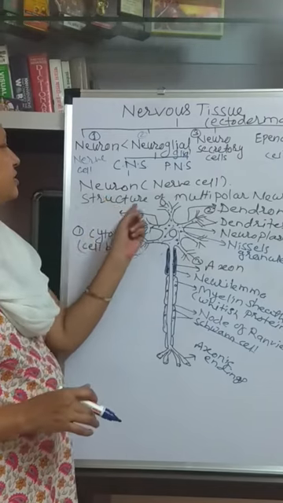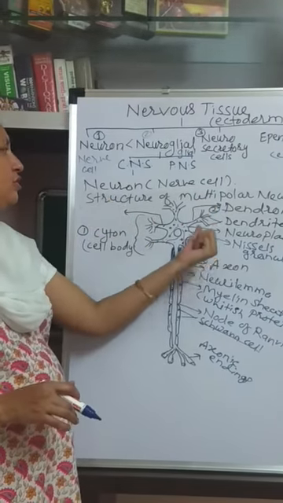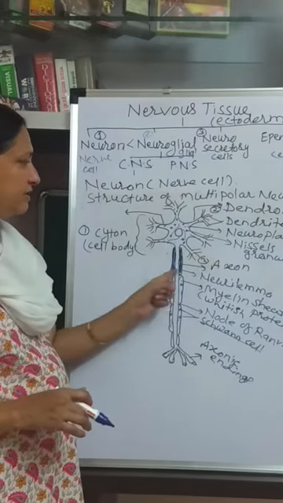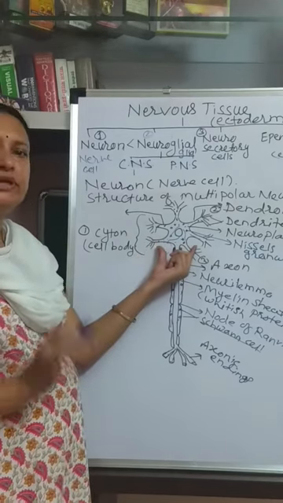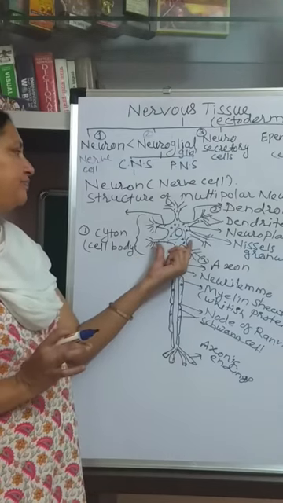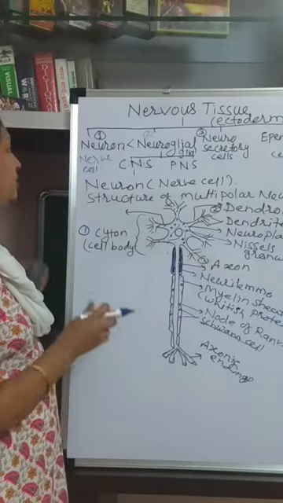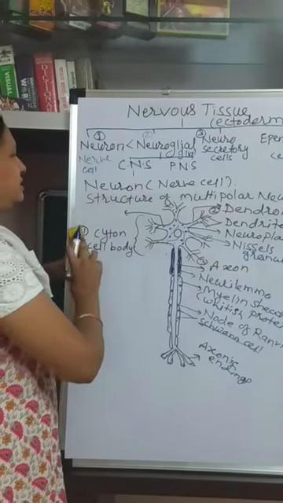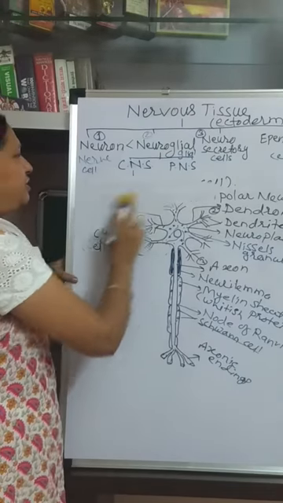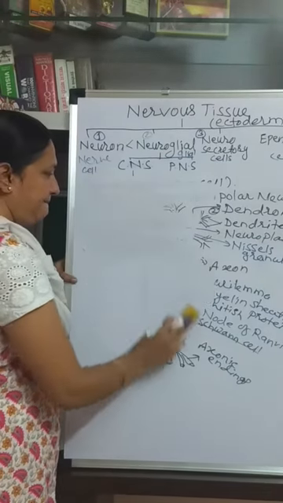The neuron is the structural and functional unit of the nervous system. These are cells, but these cells are few in number. They do not divide in a lifetime. So any doubt about the neuron? This is the structural and functional unit of the nervous system.